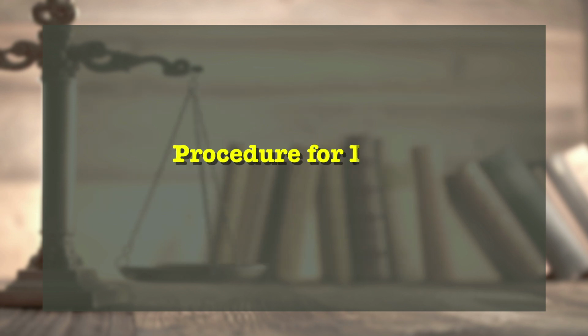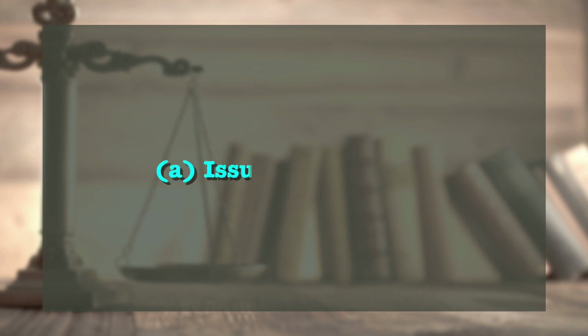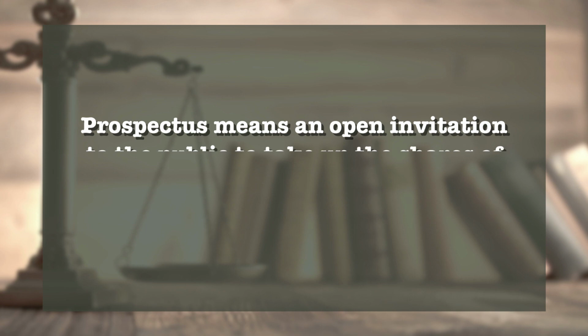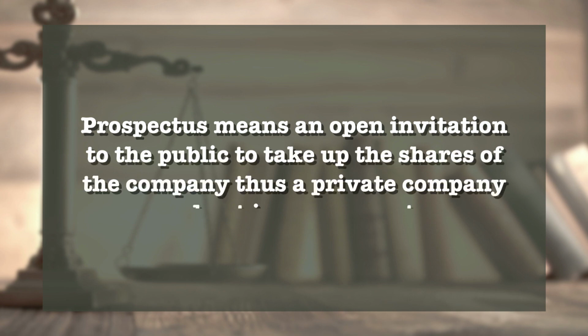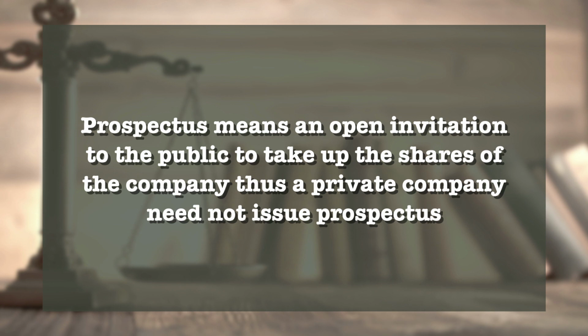Now we take a look at the procedure for issue of shares. The procedure is number 1, issue of prospectus. Whenever the shares are to be issued to the public, the company must issue a prospectus. The prospectus means an open invitation to the public to take up the shares of a company. Thus, a private company need not issue a prospectus. Even a public company issuing its shares privately need not issue a prospectus.